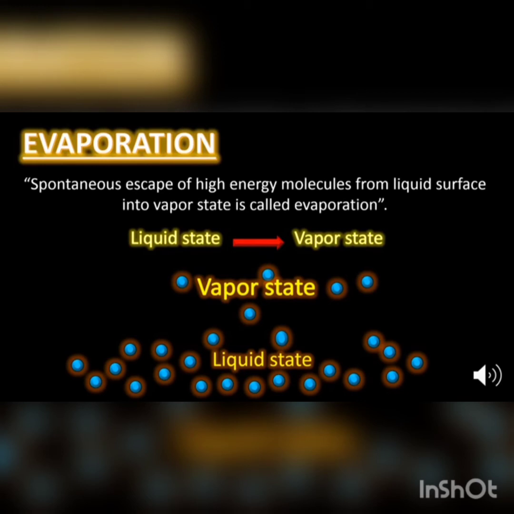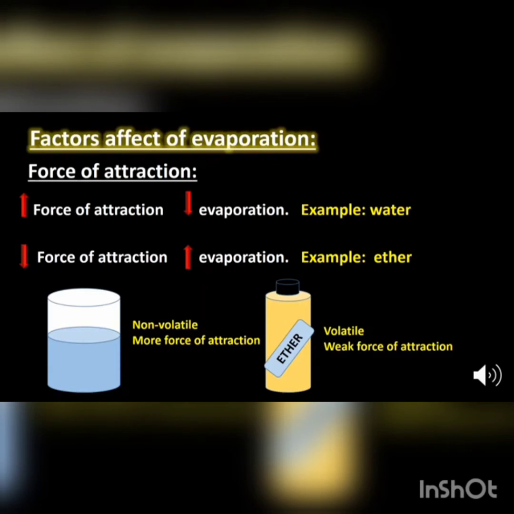When high energy molecules hit other molecules on the surface of the liquid, they give part of their energy to the surface molecule, which then overcomes the force of attraction and leaves the liquid surface. In this way, evaporation takes place. Factors affecting evaporation. Force of attraction.